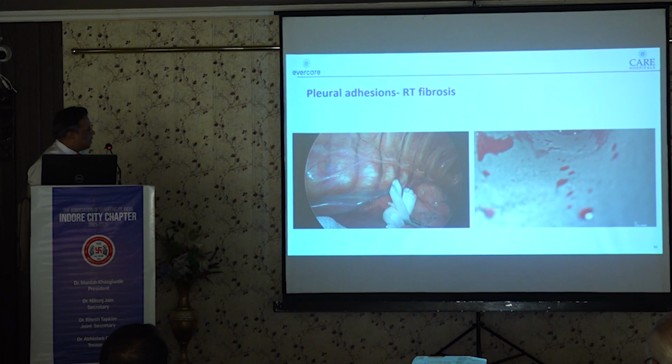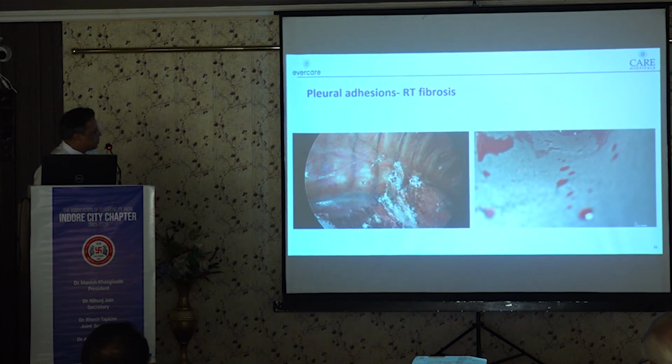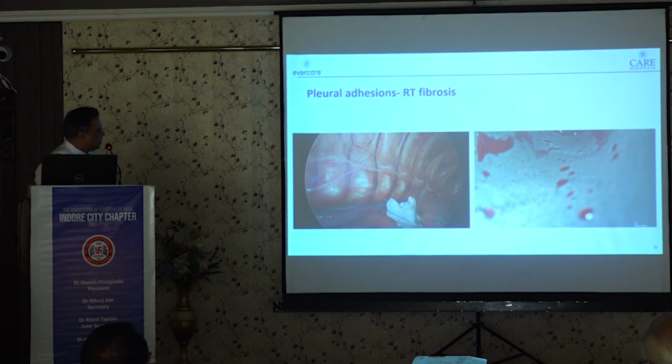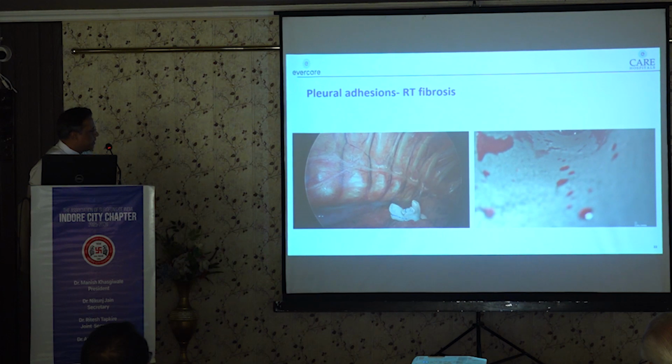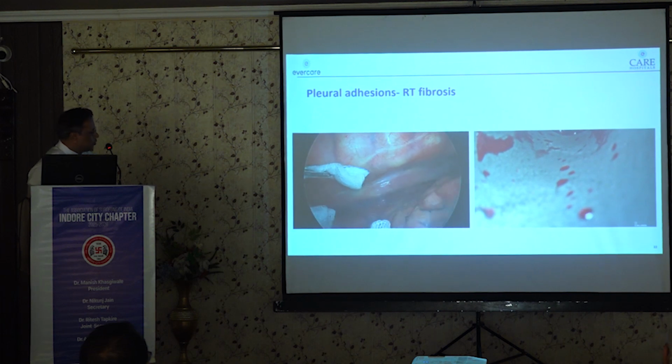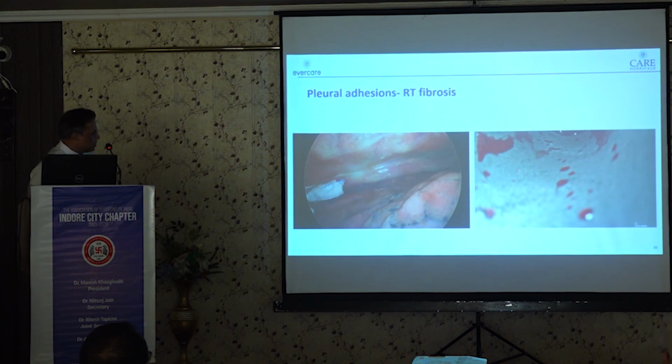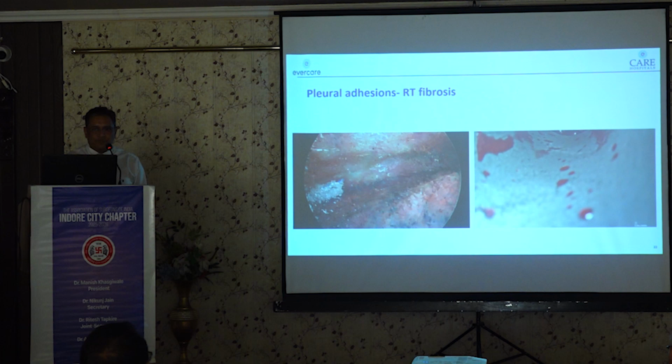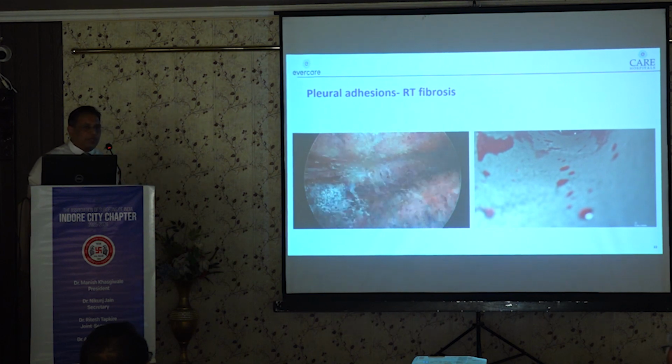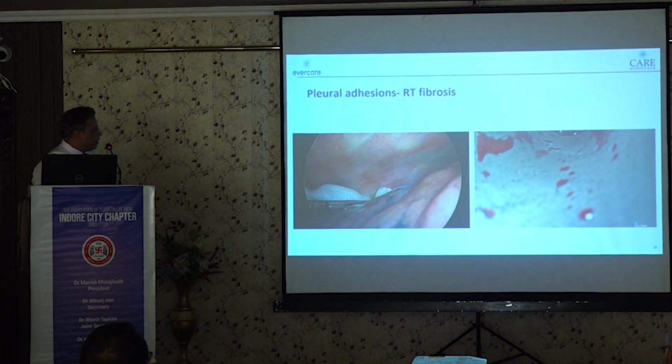In smokers, sometimes we find adhesions of the lung with the parietal pleura. These adhesions can be divided gently, and my personal preference would be to do it with an energy device like Harmonic or Ligasure, or using a monopolar diathermy, because sometimes these adhesions can be vascular and they will keep on bleeding, making the surgical field difficult to dissect.